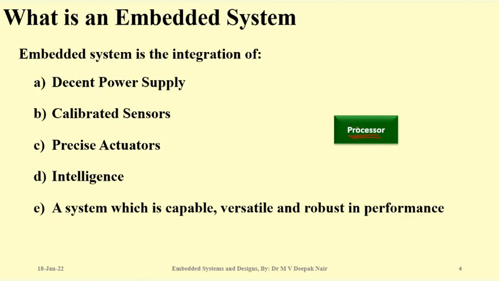So choosing a good processor, which is the barest minimum requirement, which satisfies your project's requirement, then of course you need to have a very decent power supply. Because if the power supply itself is fluctuating, or it is giving you wrong values, it may destroy the system, because the overall system's performance depends on a decent power supply. If it requires 5 volt, it means 5 volt. It should not be 4.5 volt, because ADCs, everything will get affected by this 5 volt. Right? So the reference will change. And if it is fluctuating, or if the power supply cannot take enough load, then gone. Your project is good for nothing.